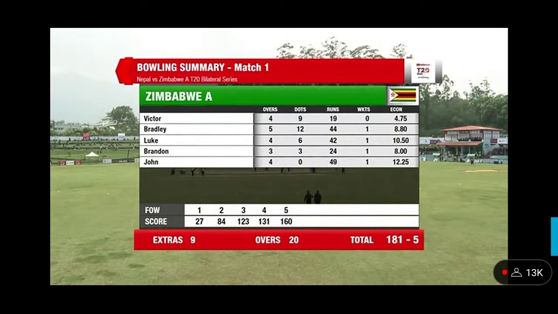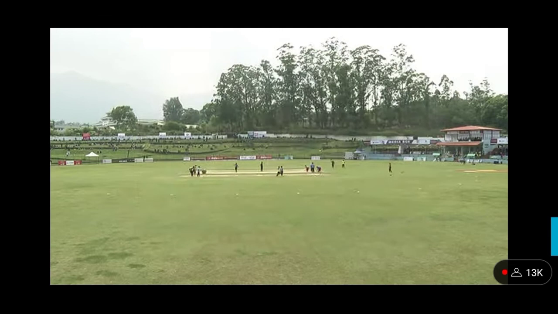We'll get those figures corrected, but at the end of the first innings of the first game of the Dafa News Nepal versus Zimbabwe T20 series, it's going to be just over 9 an over required for Zimbabwe A. We're going to be back with you with all the action in probably about 10 to 15 minutes time. We'll take a break here live on Action Sports HD1, and we'll return with all the coverage of what's going to be a really entertaining chase.